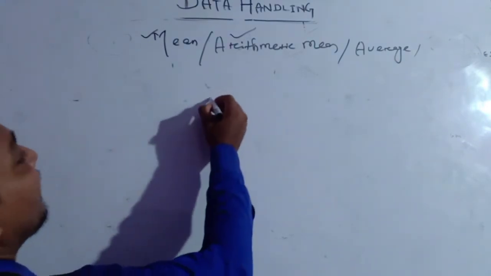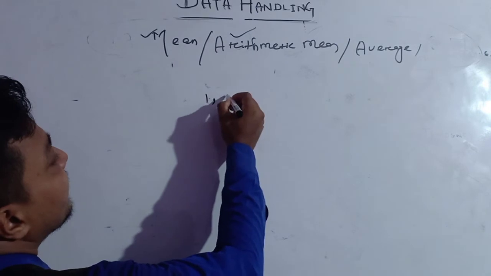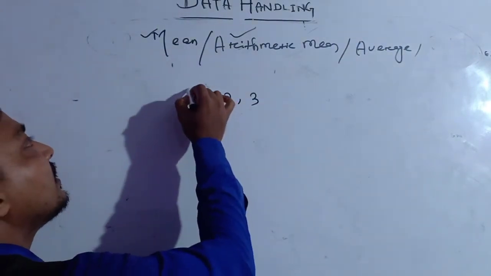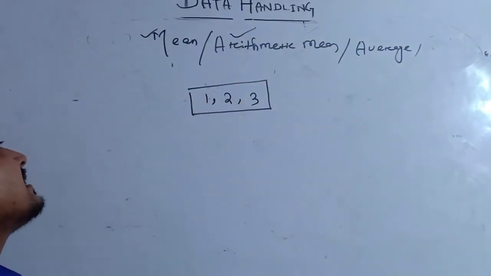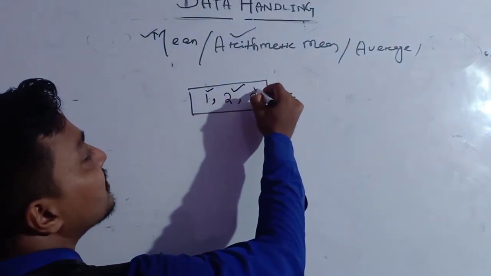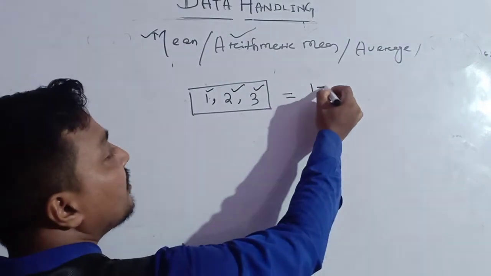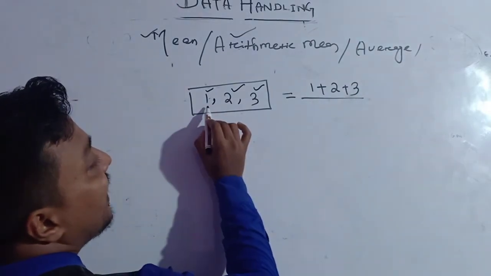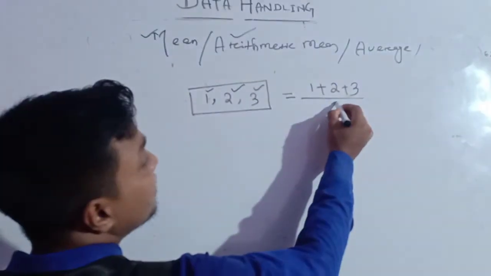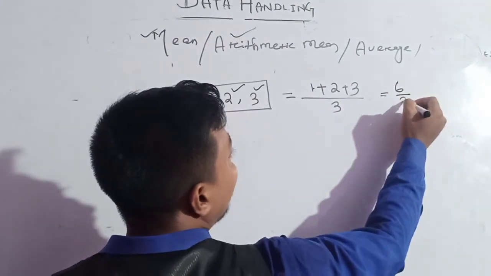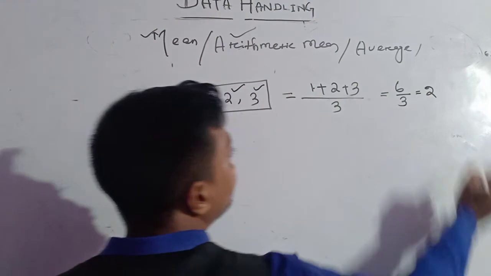Suppose numbers are given: 1, then 2, then 3, and you are asked to find the mean of these data. Here each number is an observation, so you have to add all the observations and divide by the total number of observations. The number of observations is 3. So 1 plus 2 plus 3 is 6, and 6 divided by 3 is equal to 2.